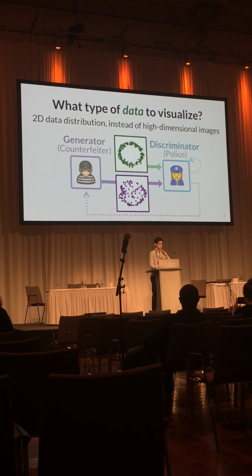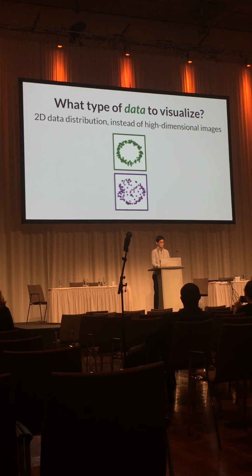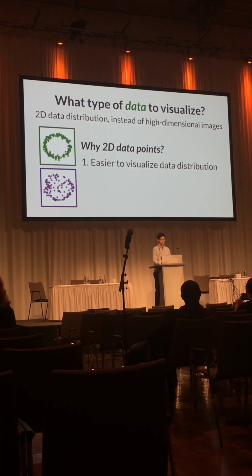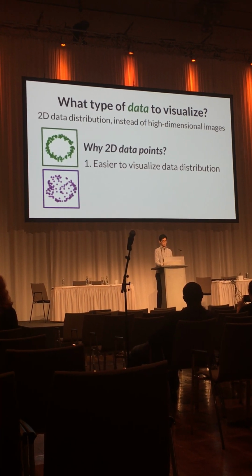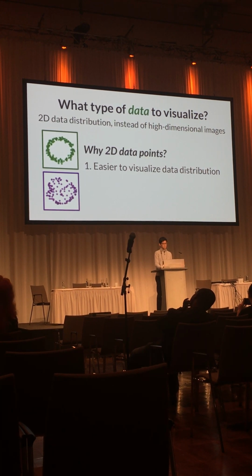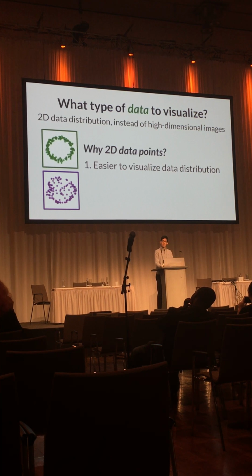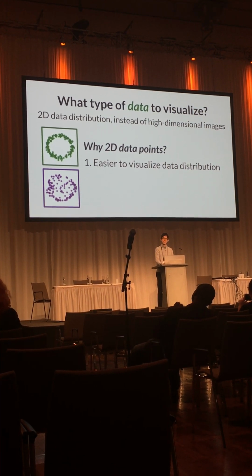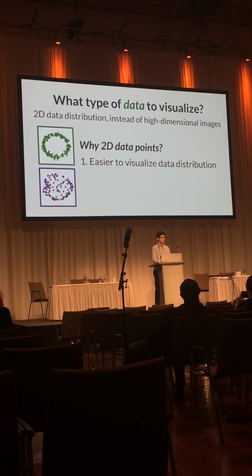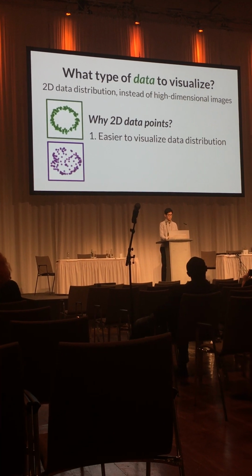Here you can see that data points are distributed under this ring-like distribution. Why are we doing this? First of all, now we can easily visualize multiple data points at once and show how they are distributed. And here data points are distributed under a ring-like structure. It's very useful and effective in explaining GANs because data distribution is what generative models like GANs are trying to capture and learn during the training process.